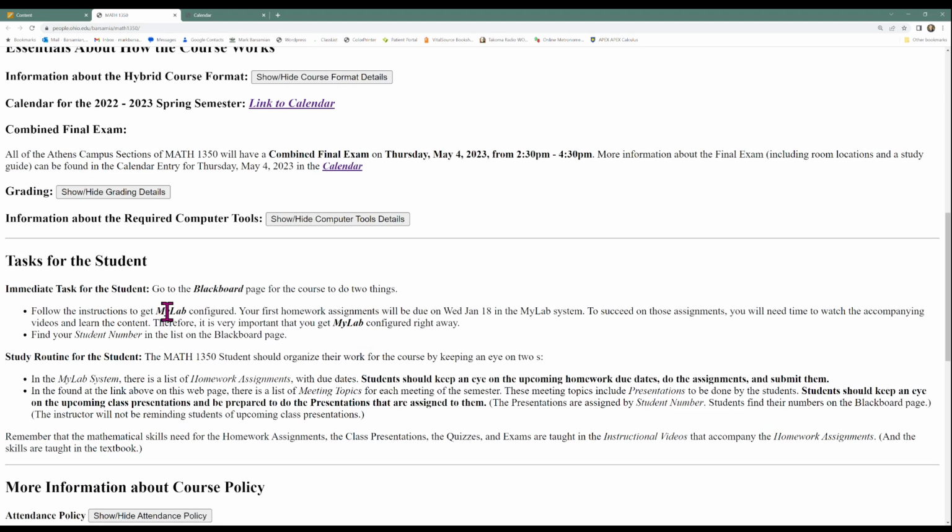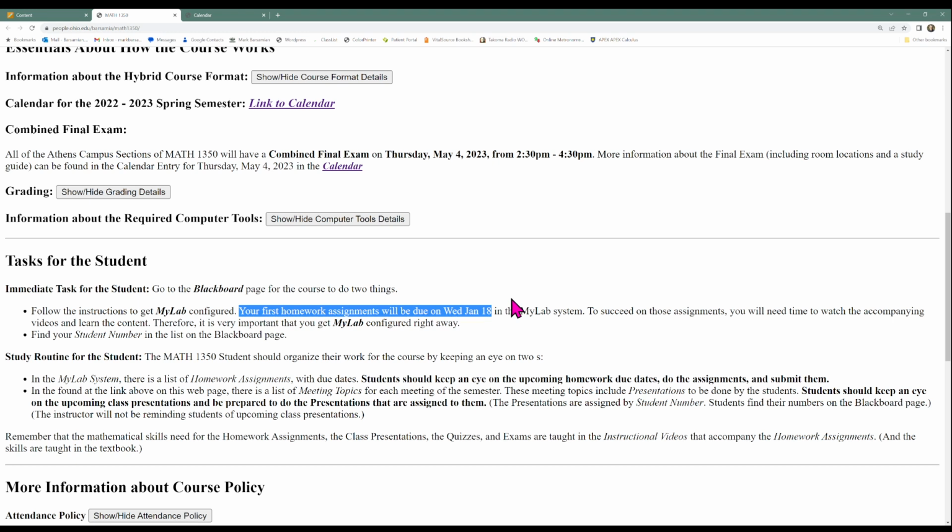Now, some immediate tasks. I mentioned some of these on the Blackboard page. You want to follow the instructions to get MyLab configured right away and get started doing homework on paper first and then typing the answers into MyLab to check your answers. You want to get that going right away because the first homework assignments are due in MyLab on Wednesday, January 18th.